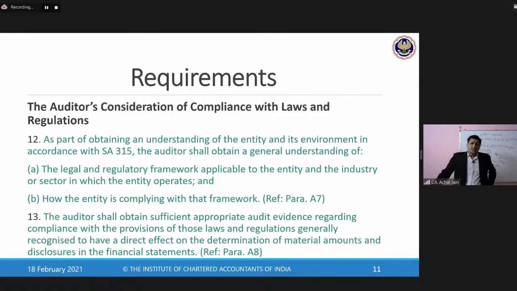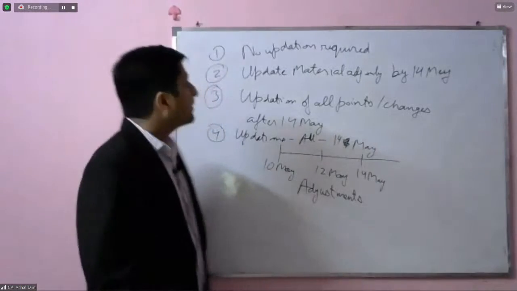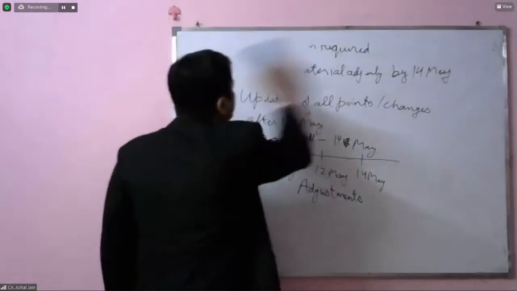Now, some of these procedures will always start with obtaining an understanding. So that's why what we can do is we can now come to some of the general procedures which an auditor would always be required to perform.